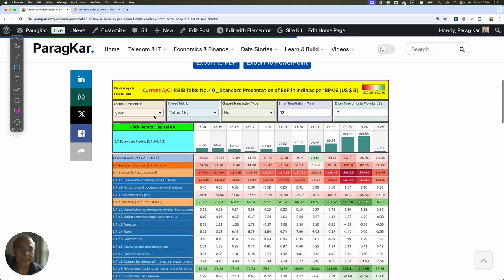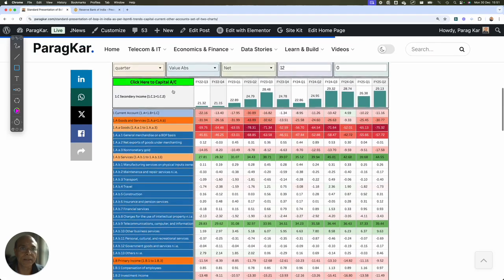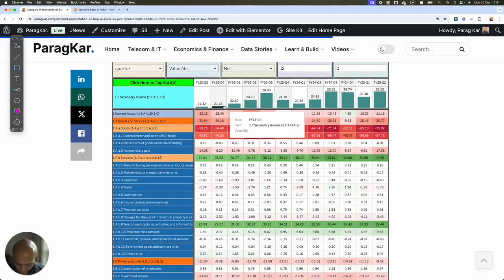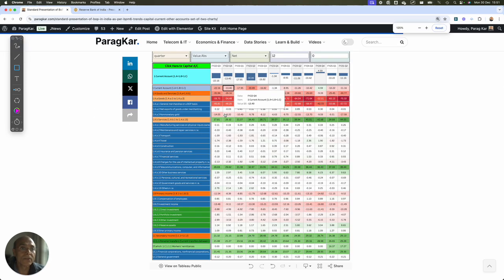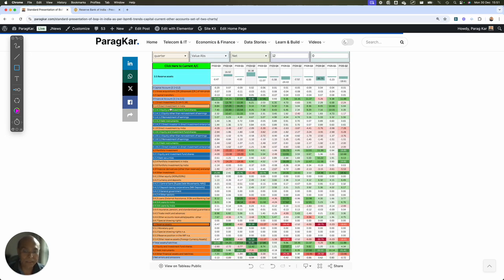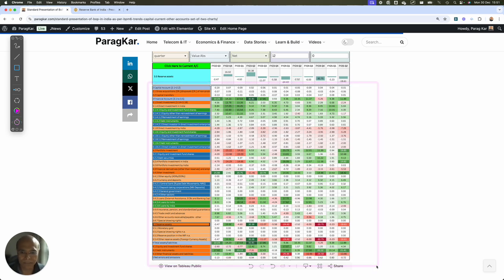The major reason is the goods trade imbalance, right? So this is the current account. Now let's go to the capital account. Let's do the quarter time scale and go to the capital account. Let me zoom out a little bit to go to the capital account. The reason I'm zooming out is to give you a flavor of how many items are there, and then I will zoom in and go one by one.